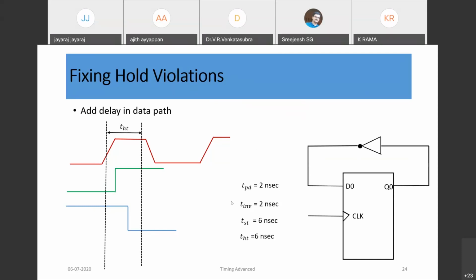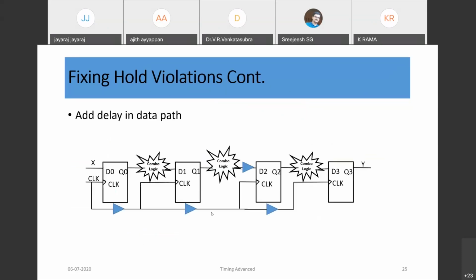So we need to change the data path, or we need to change the clock network. So add delay. Suppose hold time violation is happening. Of course we can add some buffers in the data path also so that the requirement, TPD of the flop plus T combo, is greater than T hold of the flop.